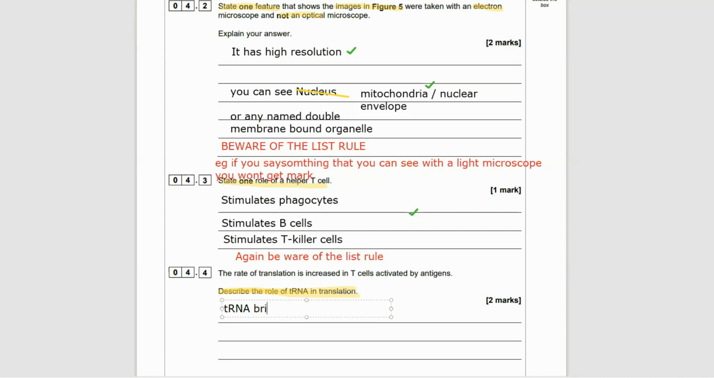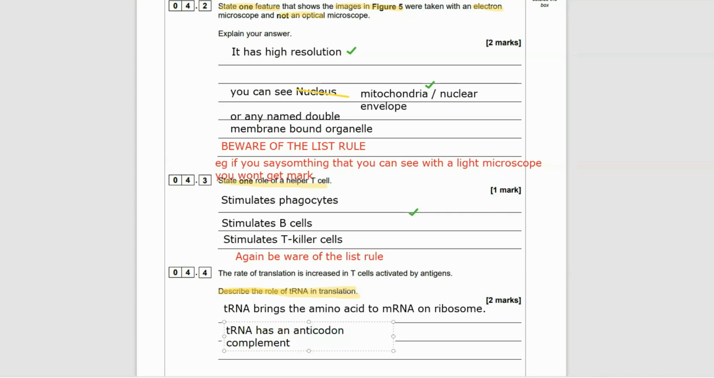Right, 4.4. The rate of translation is increased in T cells activated by antigens. Describe the role of tRNA in translation. That first line we didn't really need. They're just asking you, what does tRNA do in translation? So tRNA is a carrier of amino acids. It's the carrier molecule for amino acids. So you're going to get a mark for saying tRNA carries amino acids or brings amino acids to the ribosome or the mRNA. We then want to say that tRNA, what's the other special thing you know about it? It has an anticodon that is complementary and binds to the codon on mRNA, and that is your 2 marks.